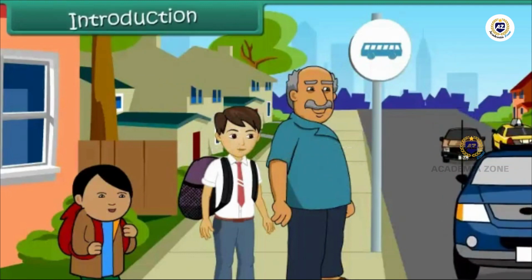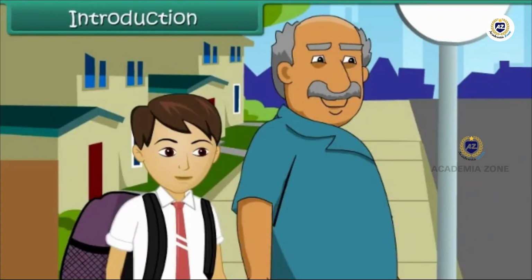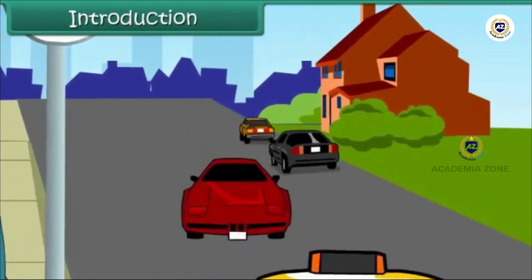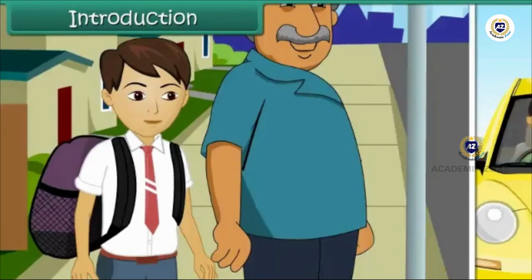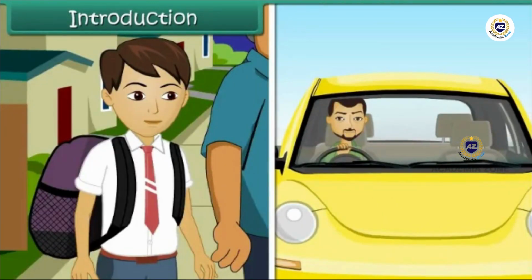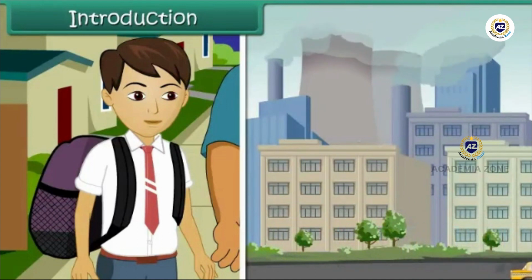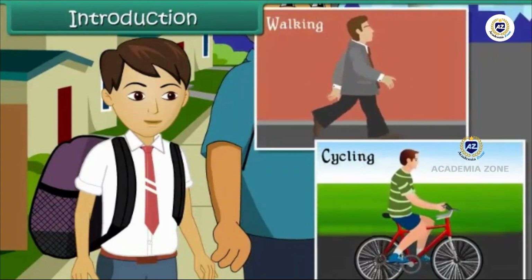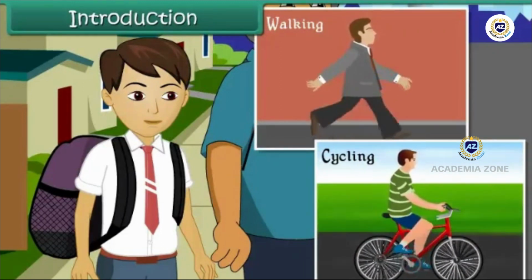Introduction. Ajit is waiting with his grandfather at the bus stop for his school bus. He is busy observing the people rushing for their offices. All of them have their scooters and cars. Most of them are alone in their cars. Ajit is aware that vehicles cause air pollution. He wonders why people cannot walk or cycle to nearby areas. It will not only reduce air pollution, but also improve their health.